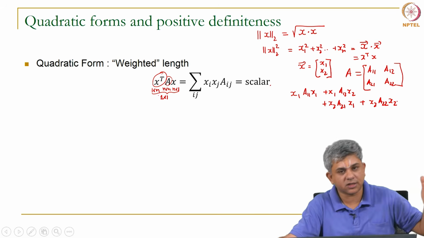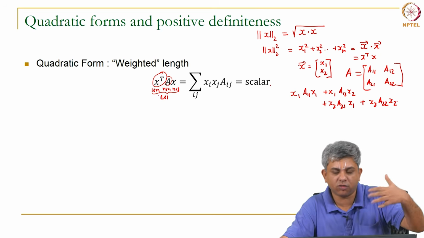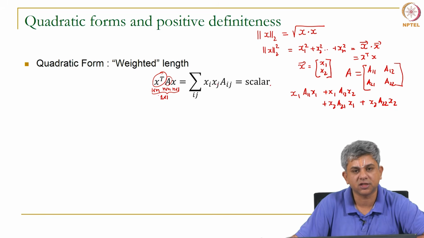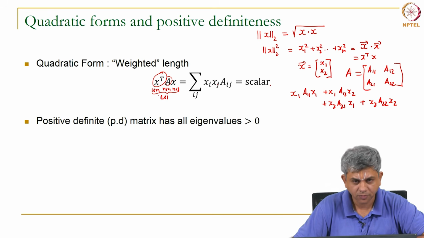Okay. It is a sum of every possible combination of this, as I have written here, x i x j a i j, a simple summation of that is called the quadratic form. We will see several uses of this as we go on through the course.